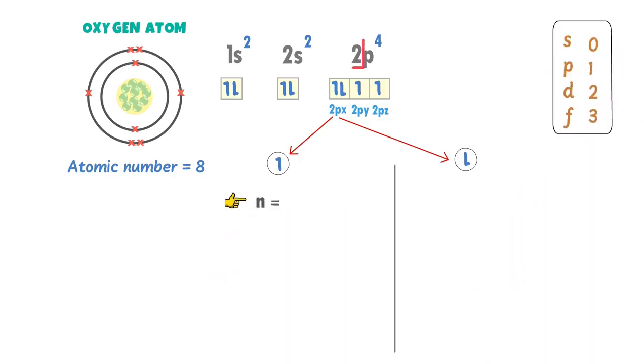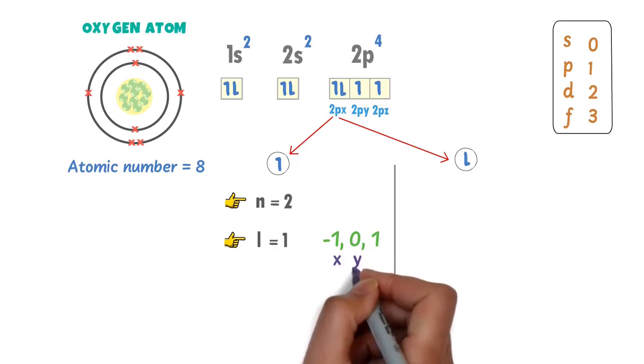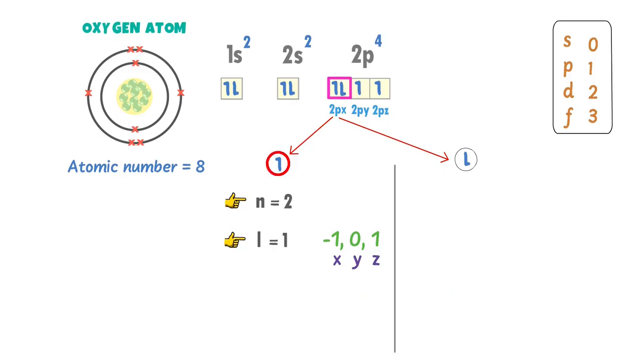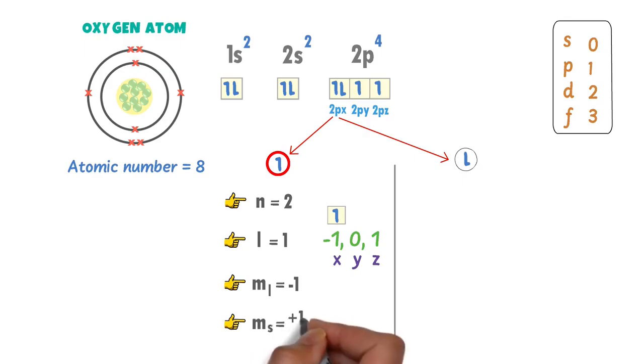Here n is equal to 2. For p, l is equal to 1. When l is equal to 1, go from positive 1 to negative 1: -1, 0, 1. So there are 3 orbitals of l: x, y, z. This electron is in the x orbital, so its magnetic quantum number is equal to -1. The direction of this electron is upward, so its spin quantum number ms is equal to +1/2.